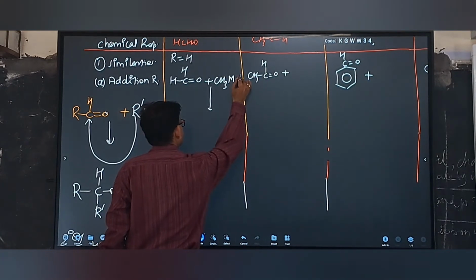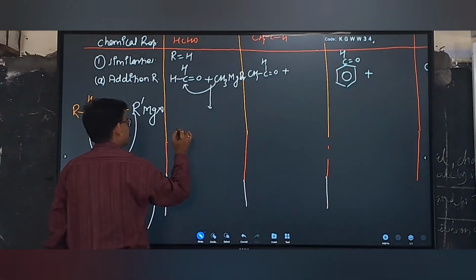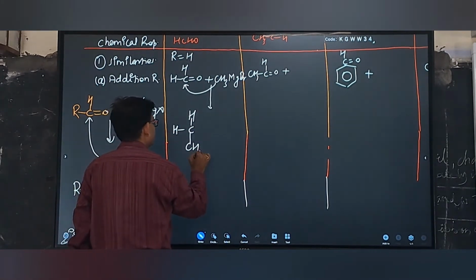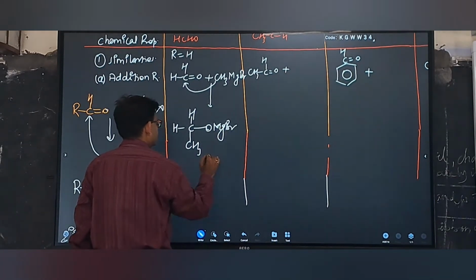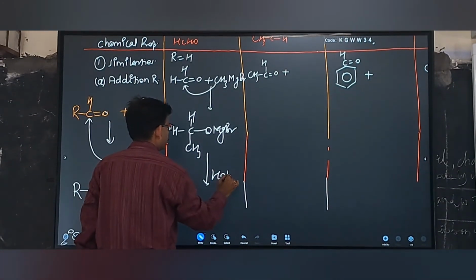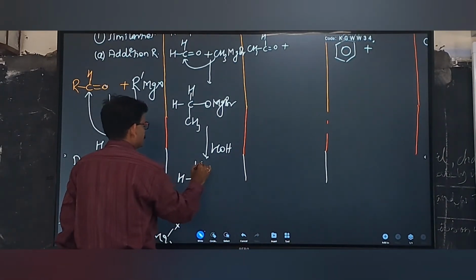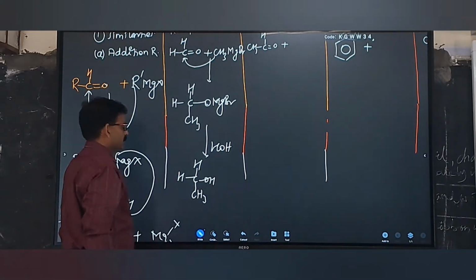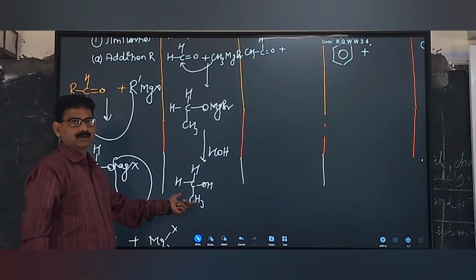Grignard reagent is CH3MgBr. Now this CH3 part will attack on carbon. Now it will give HCH3OMgBr. This compound on hydrolysis will form HCH3OH. Right? Now this is the primary alcohol, that is, ethyl alcohol.